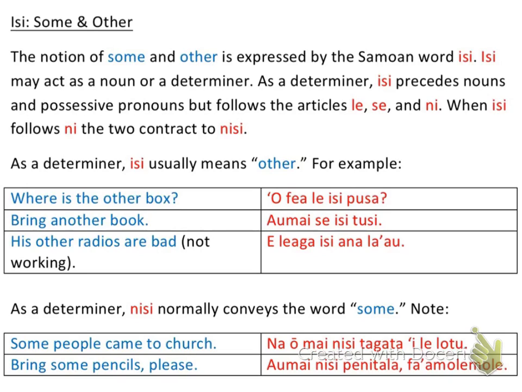Okay, so some people came to church. I have a verb in this sentence, so I'm going to use my basic sentence structure. And what tense am I speaking in here? Came indicates to me that it's a past tense, so I'm going to say either saw or na. In this case, they came at a specific time, so I'm going to be using na.